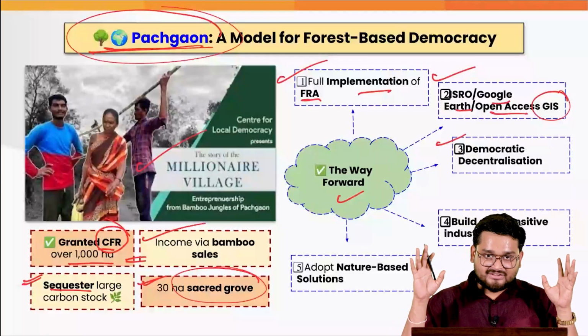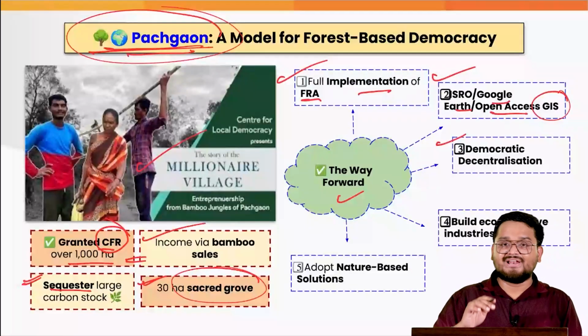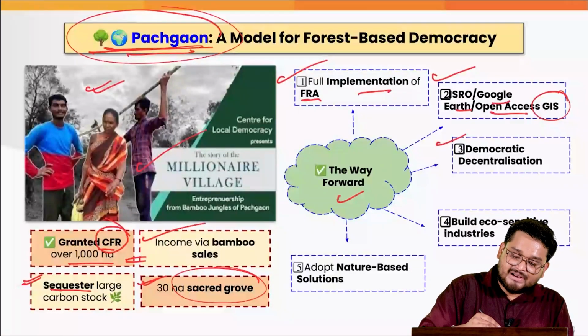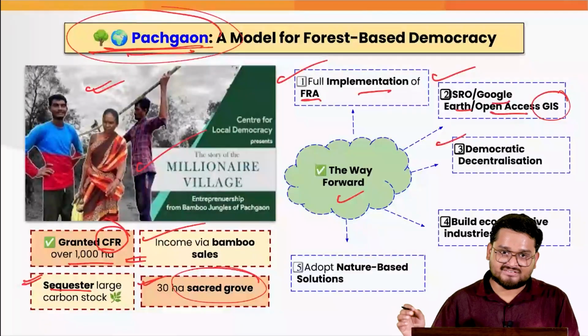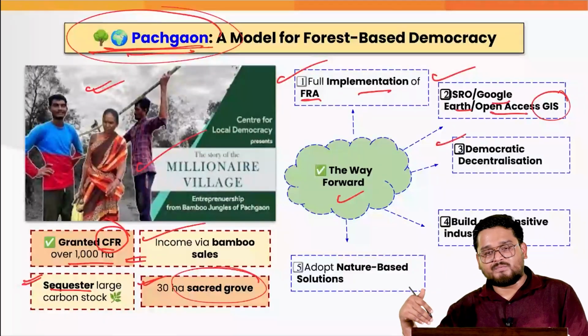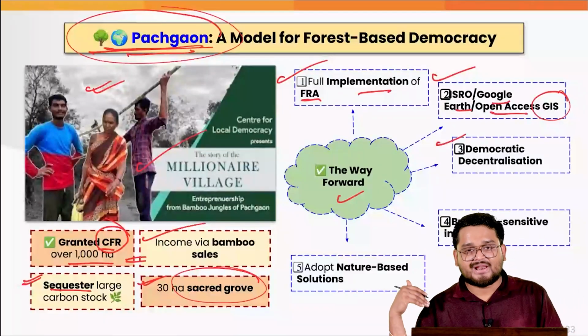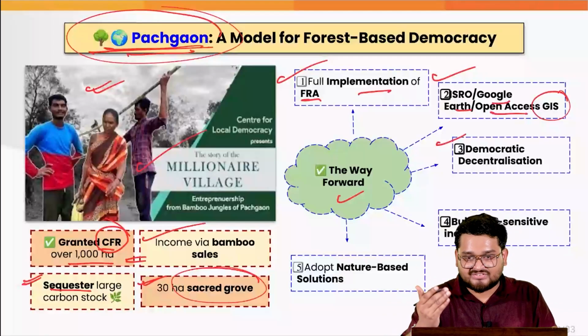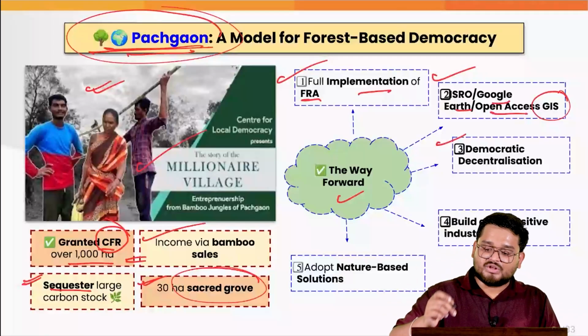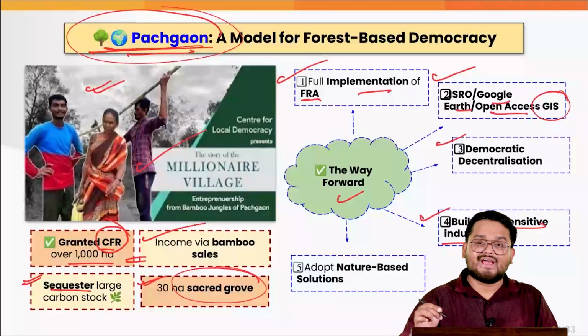Next, the democratic decentralization following the Panchgaon model is a must, because if people like them can become millionaires, we have so much scope for various other people and their livelihood in the entire region of the Western Ghats. Fourth, we have to build ecologically sensitive industries.